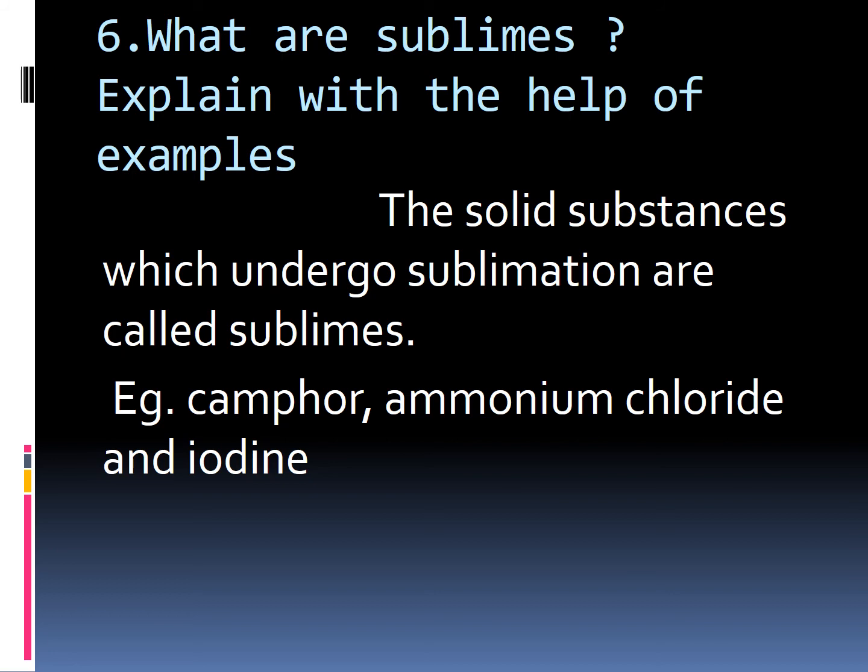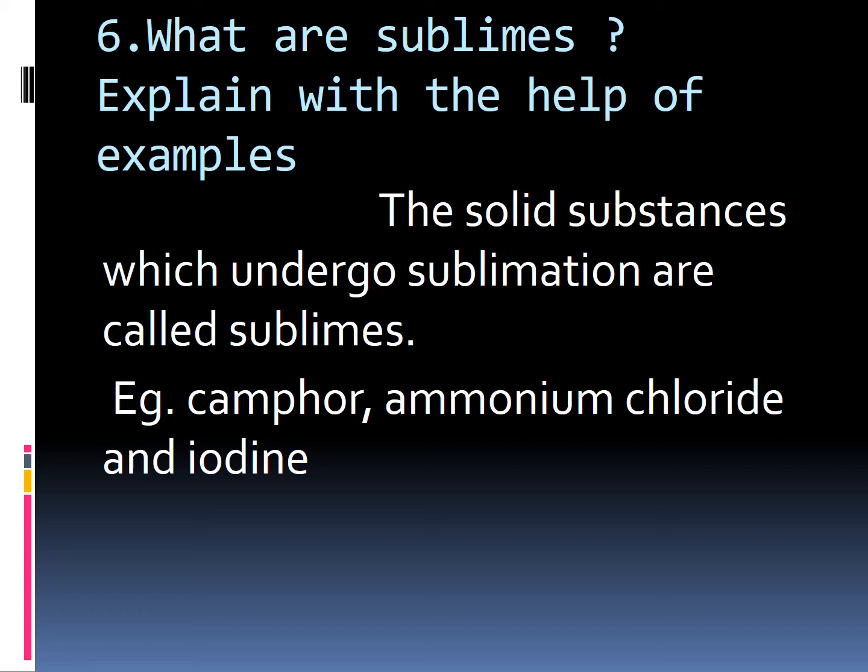Children, have you all written? The gaseous or vapor form is called sublime. What is the example? Camphor, ammonium chloride and iodine.